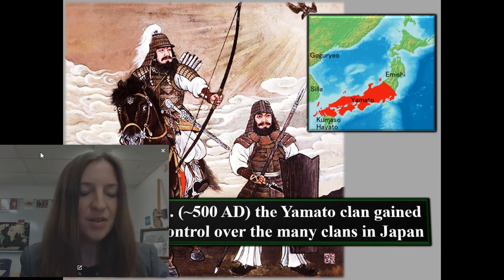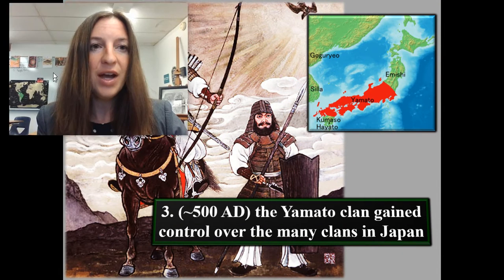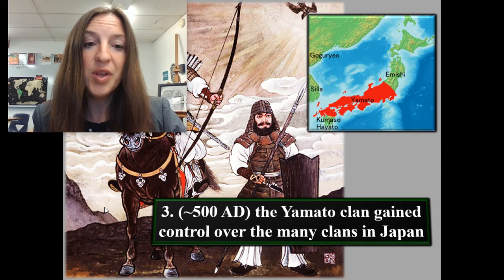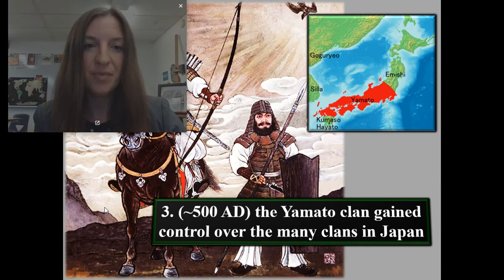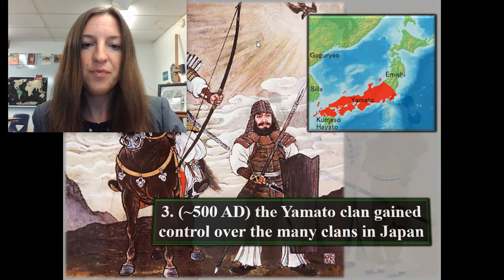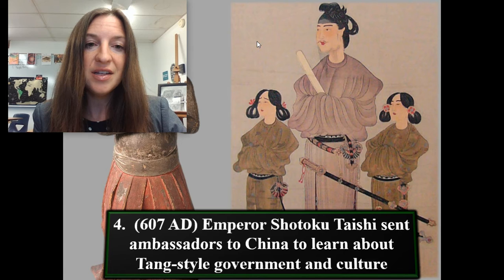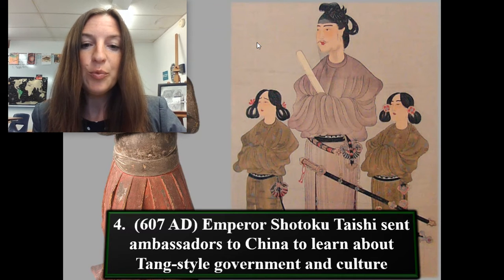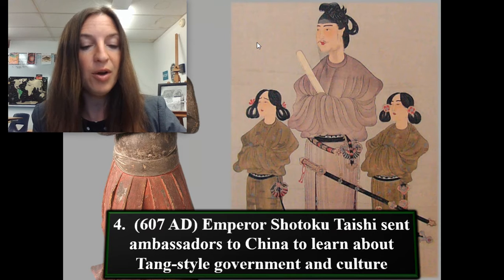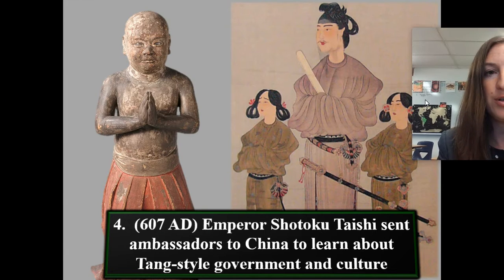Next note, number three, around 500 AD, the Yamato clan gained control over the many other clans in Japan. Note number four, in 607 AD, Emperor Shotoku Taishi sent ambassadors to China to learn about Tang-style government and culture.